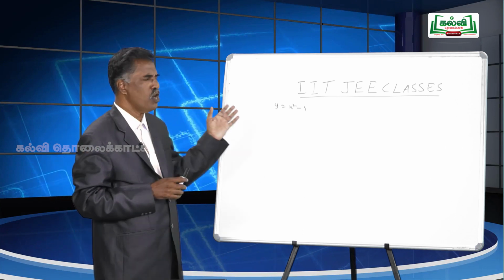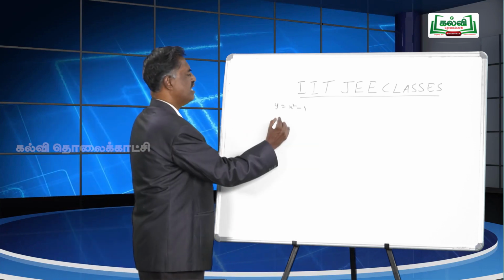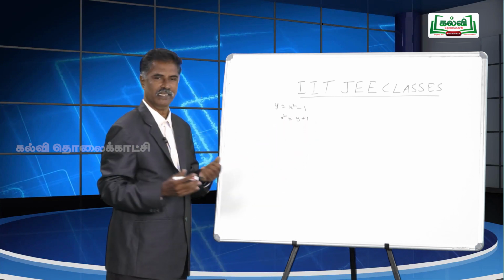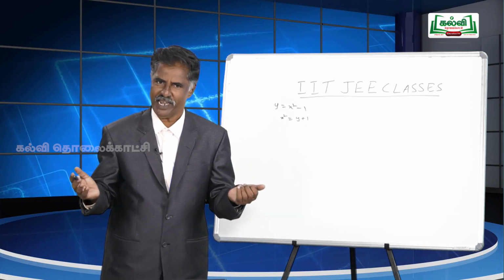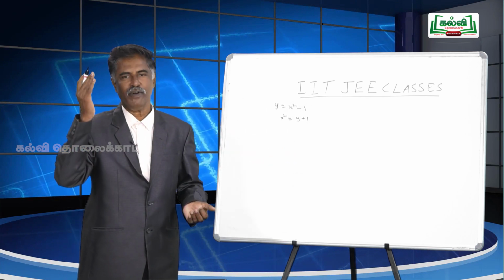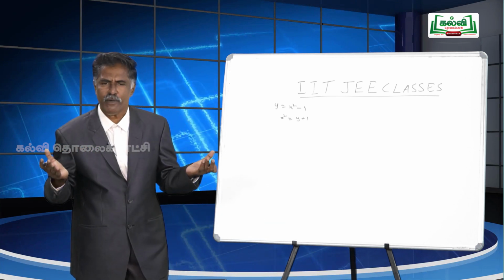So, a small change in the parabola: it can be written as x square equal to y plus 1. I think you understand. It is a parabola open upward, of the form x square equal to 4ay.